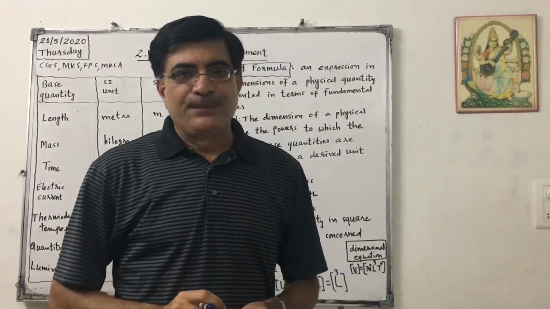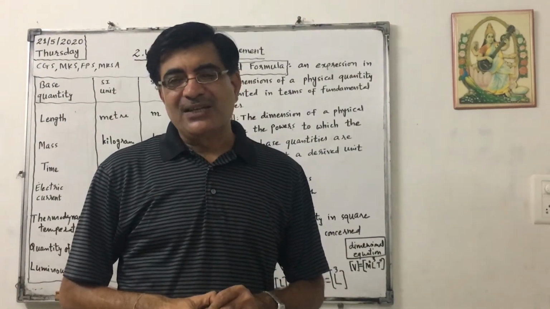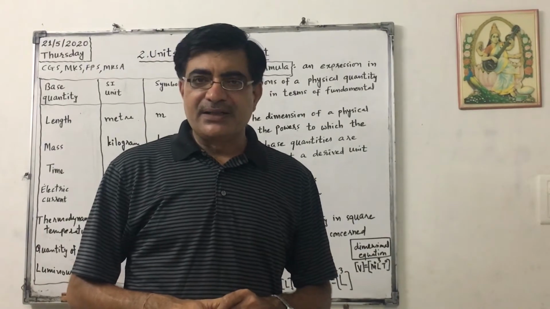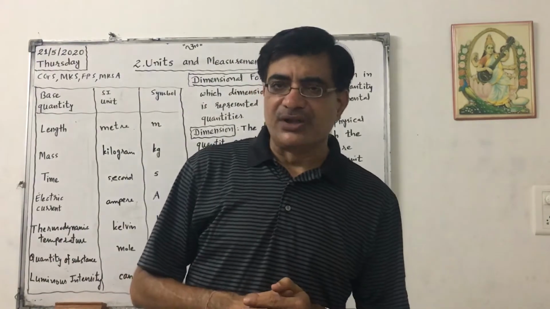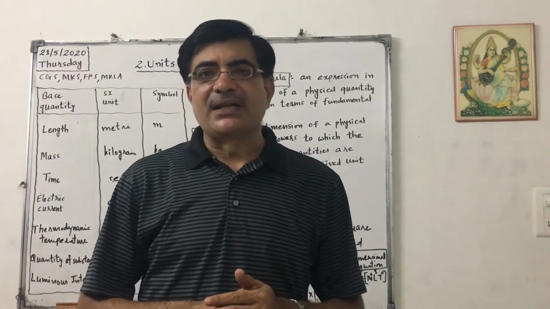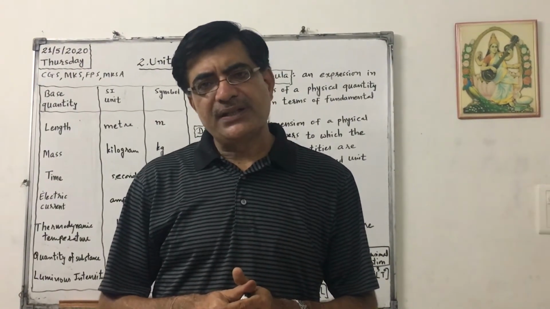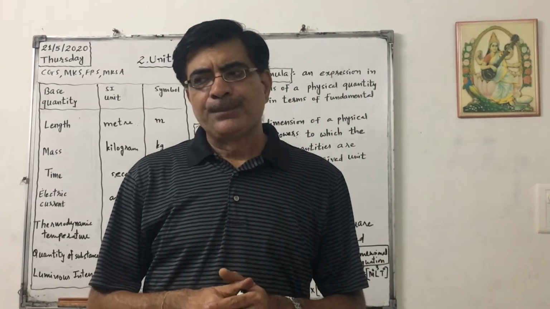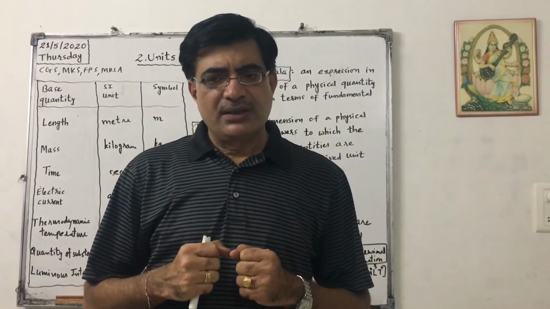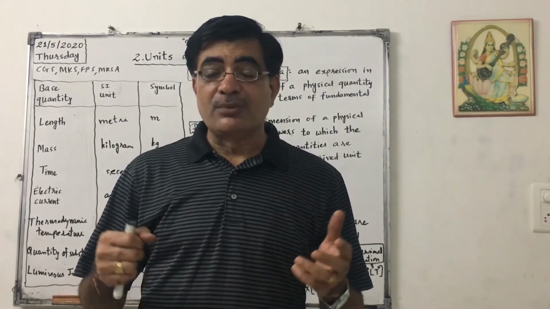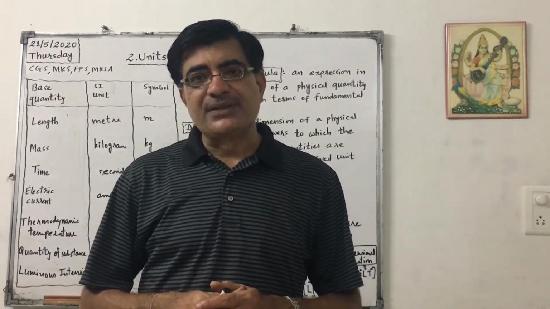But afterwards the world realized that there must be uniformity in unit system. So in 1945 they finally decided that there must be a uniform system, and in 1960 they started work on it. That is called SI, System International. In SI, there are 7 base quantities. The other name is fundamental quantities. Base quantity means it has its individual existence and it cannot be derived from other quantities. There are 7 base quantities and the units are called base units.